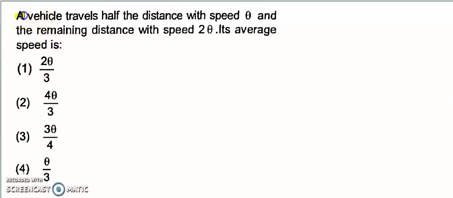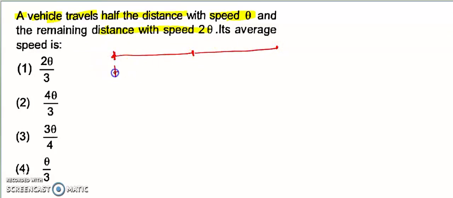Look at the question: a vehicle travels half distance with the speed theta and the remaining half distance with 2 theta speed. So first half, then second half.